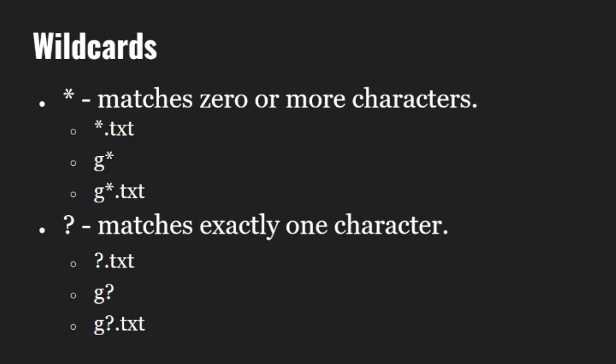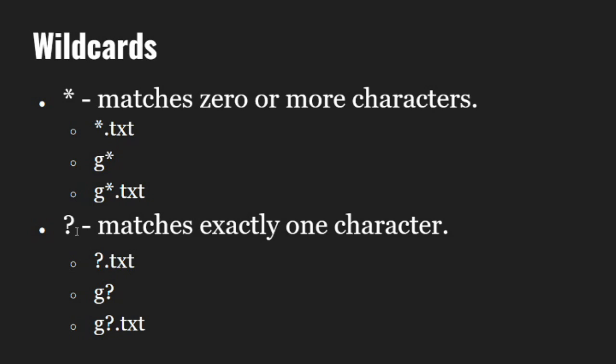The asterisk and the question mark are the two main wildcard characters. The asterisk wildcard character matches 0 or more characters. So, it matches any number of characters including none. A*.txt will give us all the files that have .txt at the end. G* will give all files starting with G, and G*.txt will give us all the files that start with a G and end with .txt.